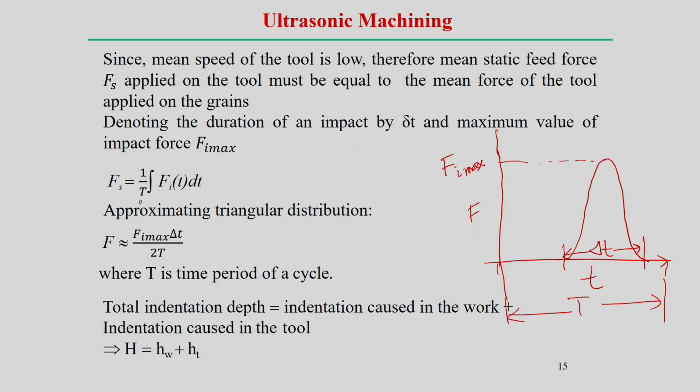So, the maximum impact force, we assume this is F I max, and the maximum force rises over a small period of time delta t, and then we can find the average value, which is in between, over a cycle time T. So, say the average value is F, suppose this is F, the average force.